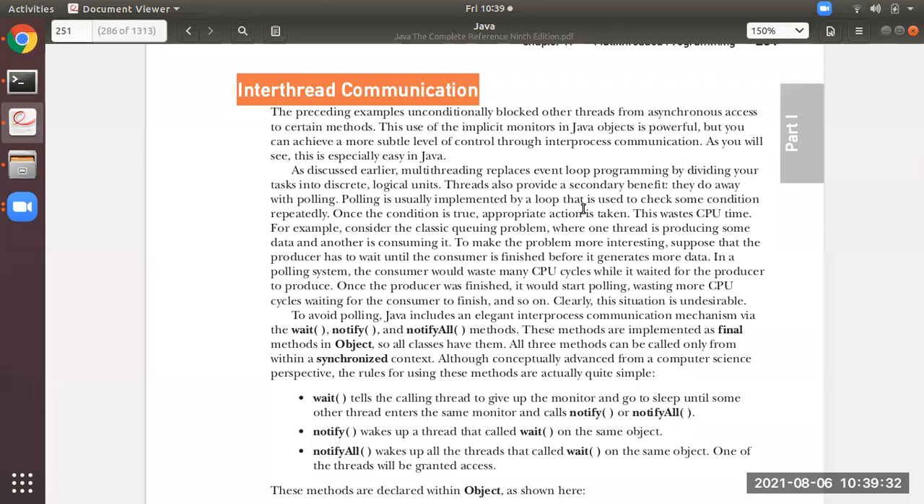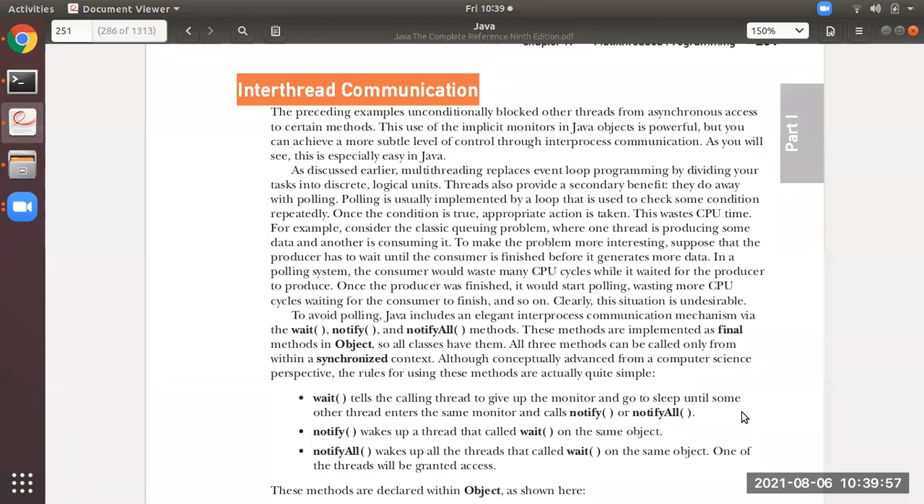So that is what inter-thread communication is, which can also be called cooperation. I'm repeating again. Inter-thread communication in Java is also known as cooperation, which is all about allowing the threads which are synchronized to communicate with each other. That is what inter-thread communication is.